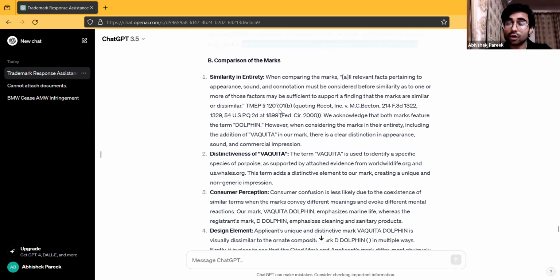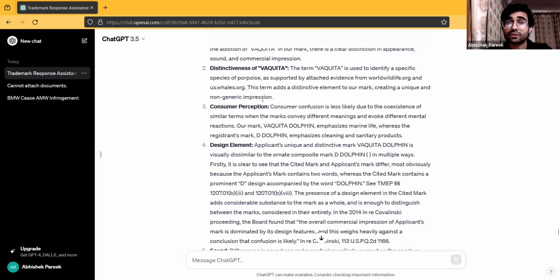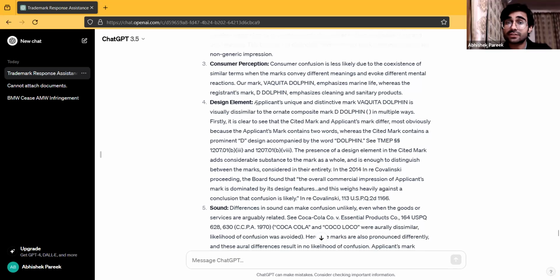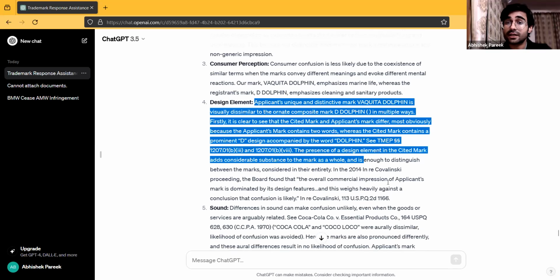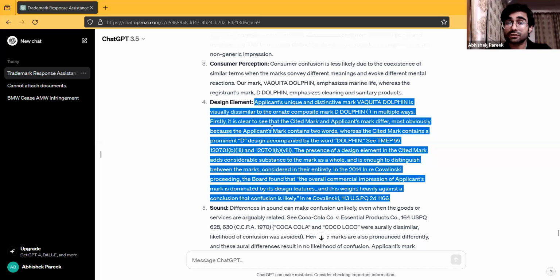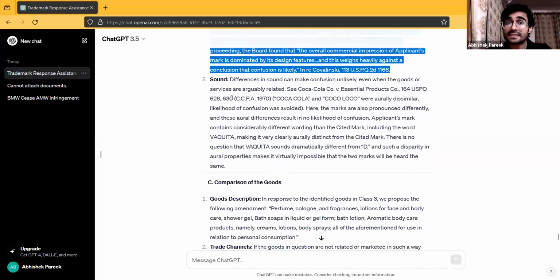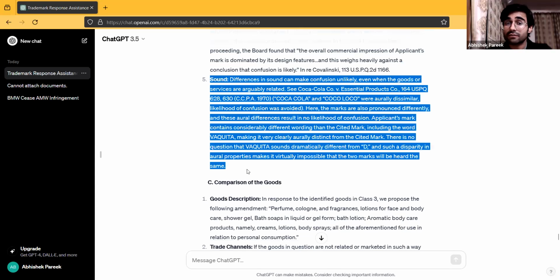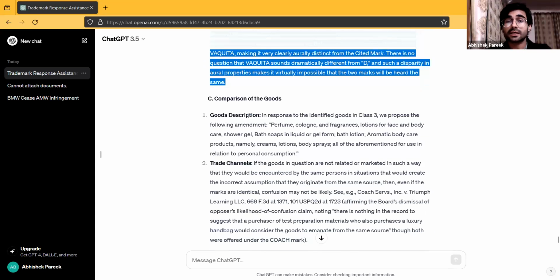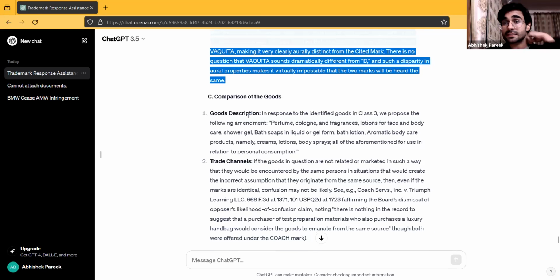Then it has added the case law with respect to similarity in entirety. With respect to the design element, it has replaced whatever it had stated with this explanation, and has backed it up with a certain case law. It has added the whole sound ground, which is again a very important ground and can help us to bring out the dissimilarities between the marks.